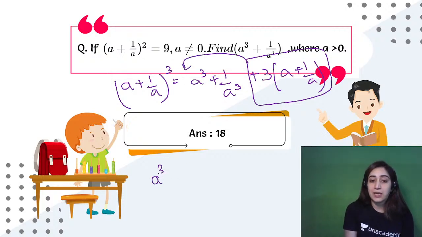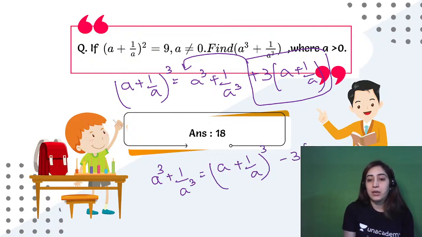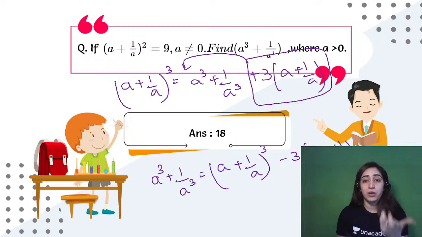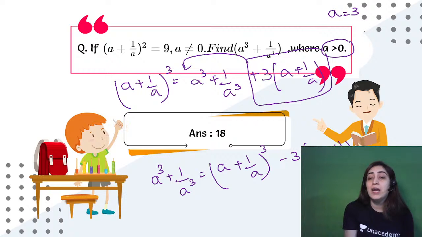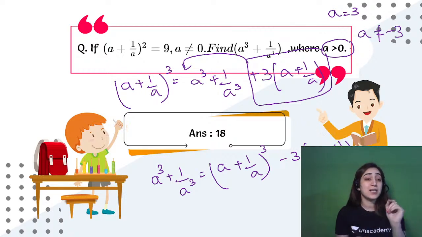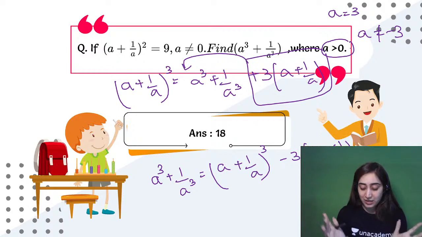So I'll get a cube plus 1 by a cube will give me a plus 1 by a whole cube minus 3 times a plus 1 by a. Alright, so before we put the value, we got positive because it says that a is greater than 0. So we'll only take the value of a as 3 and will not take a as negative of 3, because it says that a is greater than 0. So it cannot be negative of 3.